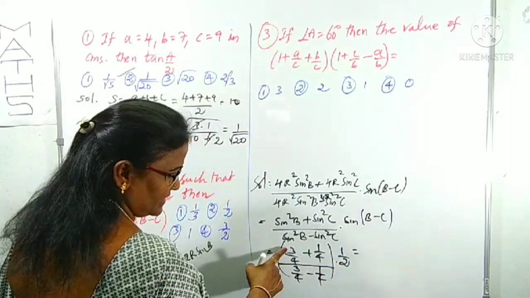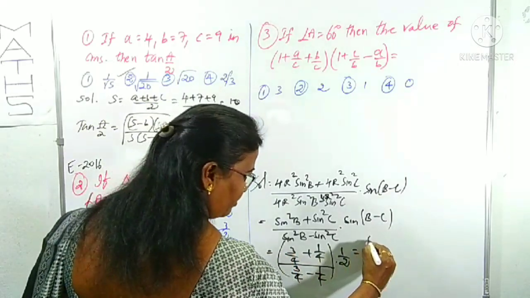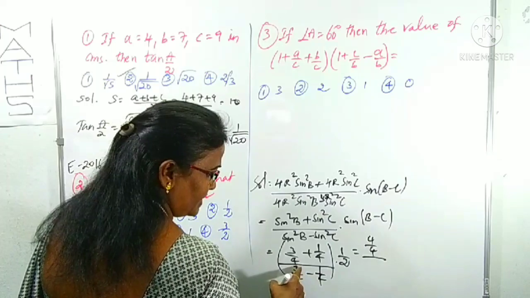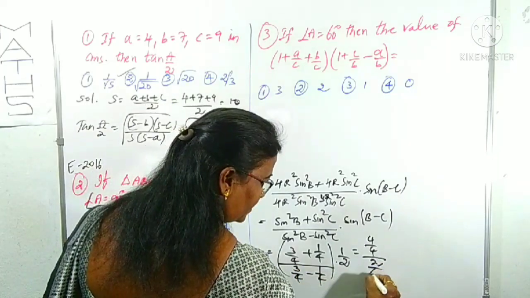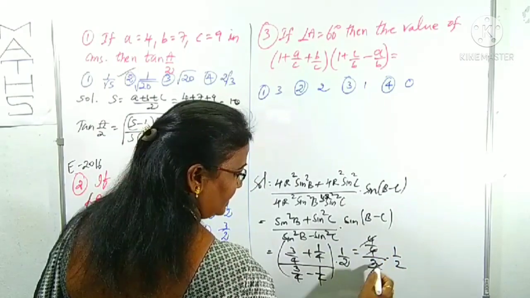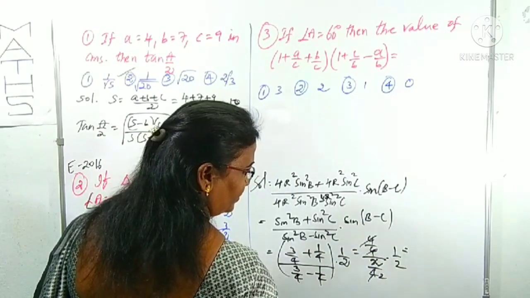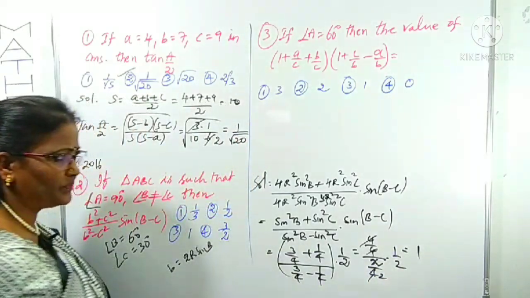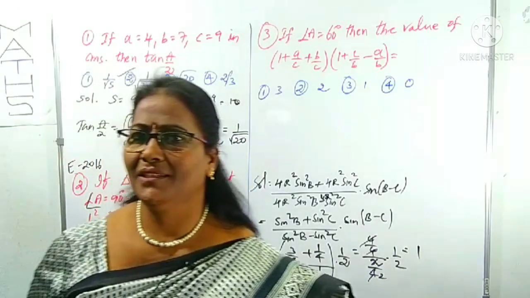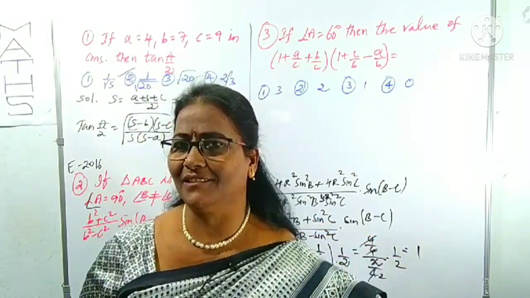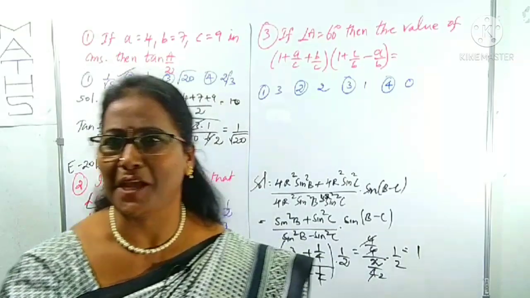So this is 3 by 4 plus 1 by 4, which is 4 by 4, divided by 3 by 4 minus 1 by 4, which is 2 by 4, into 1 by 2. Here the 4s cancel, here the 2s cancel. What is left over? 1 by 2 by 2 means 1 is left over. That's it. Very simple way, I used only a small short trick, the assumption of B and C angles.